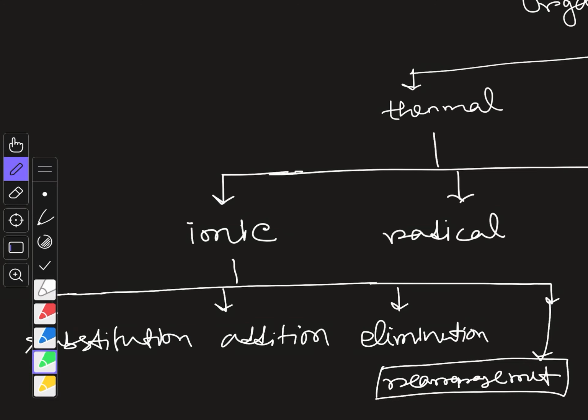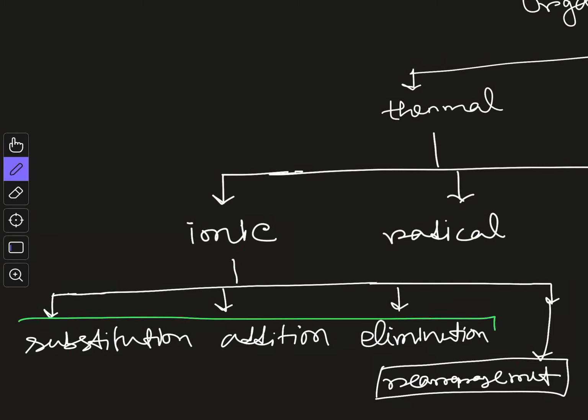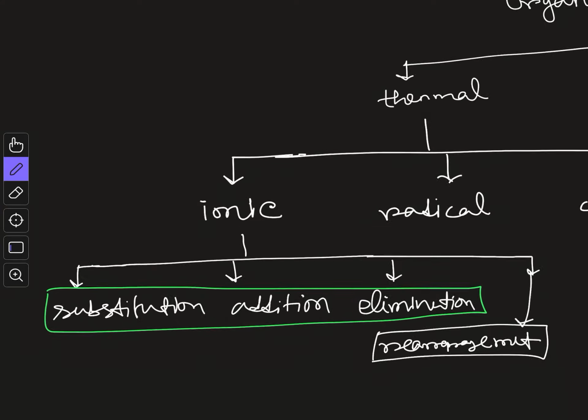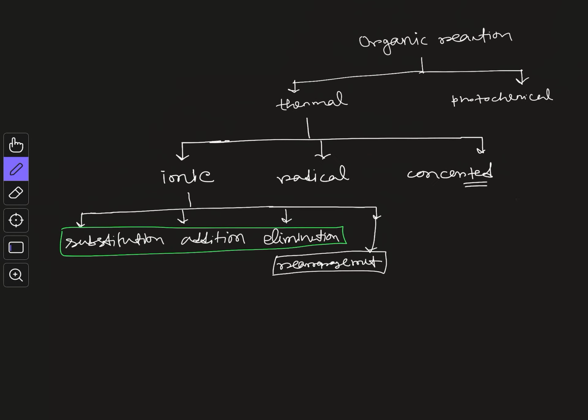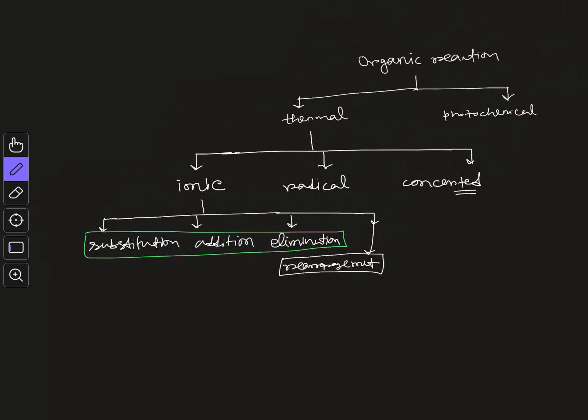So if you learn substitution, addition and elimination, the rearrangement reaction is the combination of all these 3, but again we classify like this in general. So organic reactions we first classified as thermal and photochemical, then thermal reactions as ionic, radical and concerted, and ionic reactions as substitution, addition and elimination.